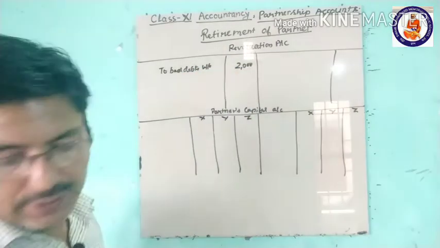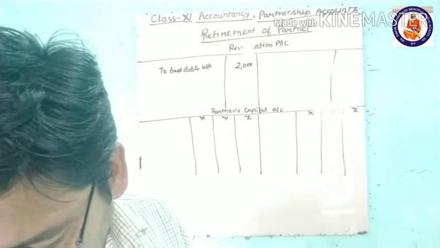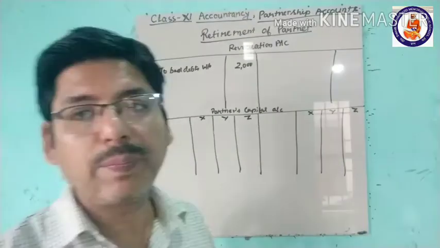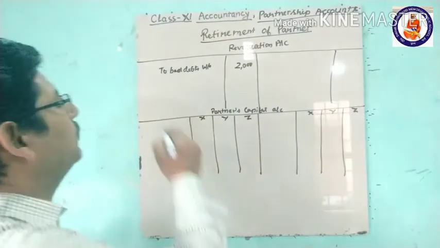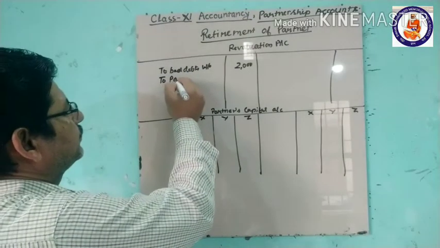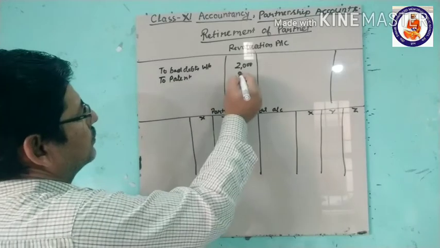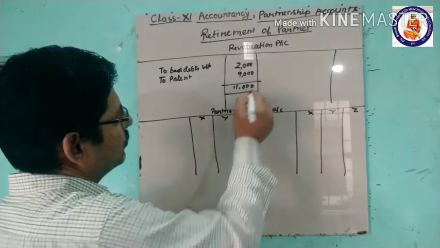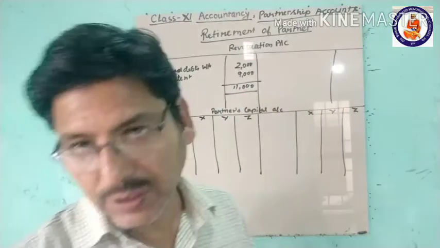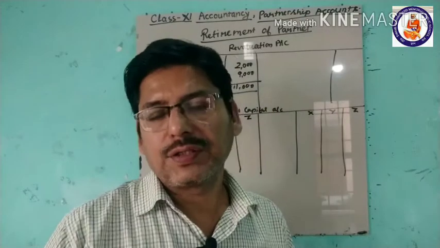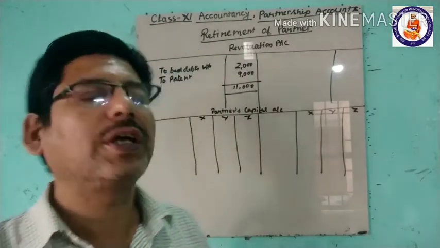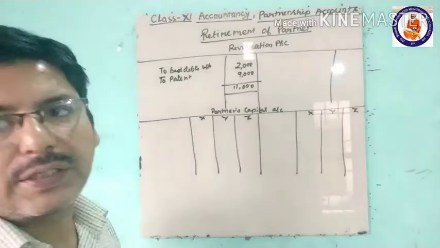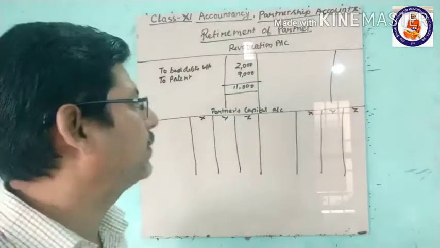Then comes the next one. It says that patents were considered valueless. Patents of 9,000 value are going down to zero. So this is the total loss of 11,000, because no other item is there which can be shown here in the revaluation account. So the 11,000 loss will be debited to partners' capital accounts.